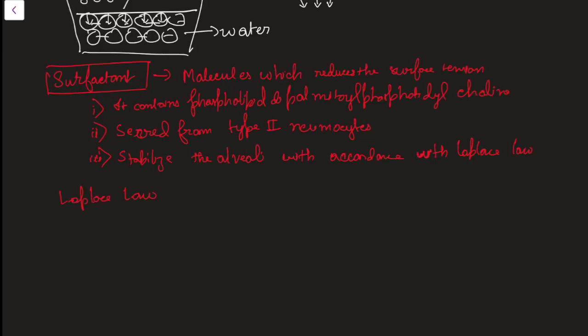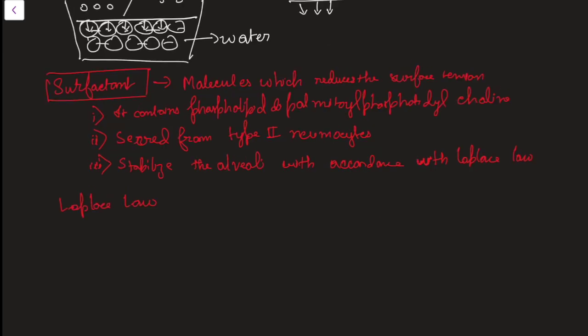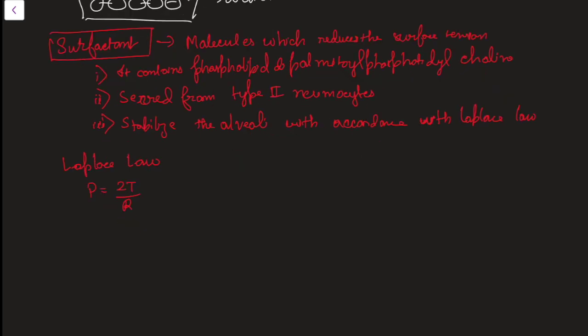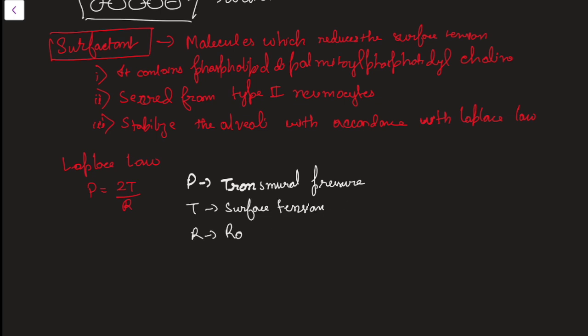So what is Laplace law? I think you have studied this in physics, and surface tension also you have studied in physics. That is P equal to 2T by R. In respiratory physiology, what is this P? P is the transmural pressure. T is the surface tension. R is the radius of the alveoli.